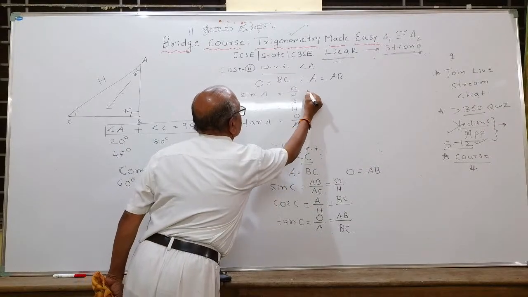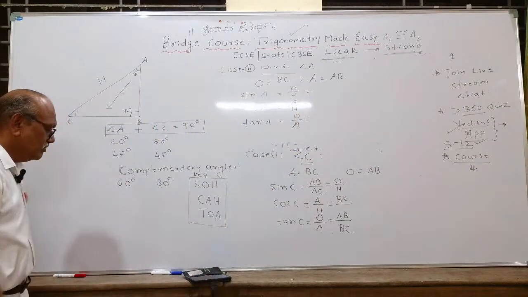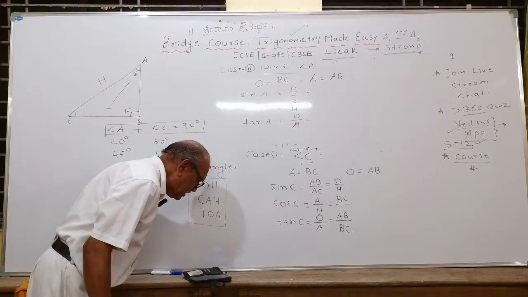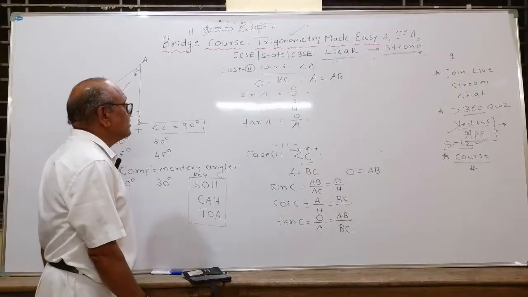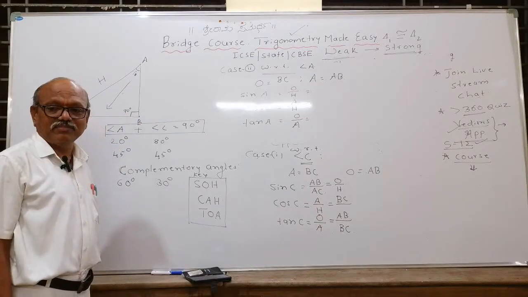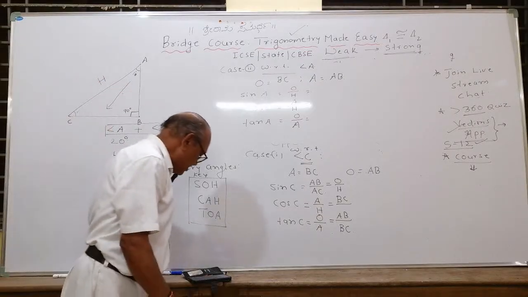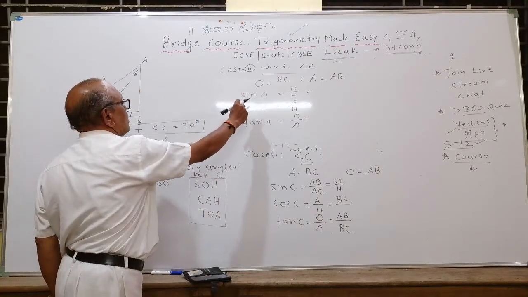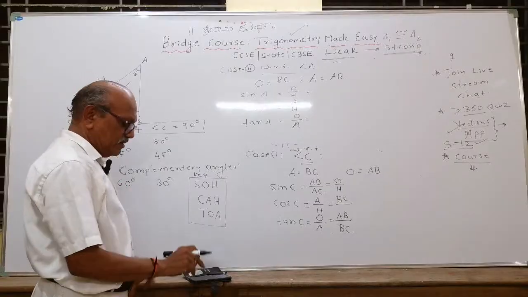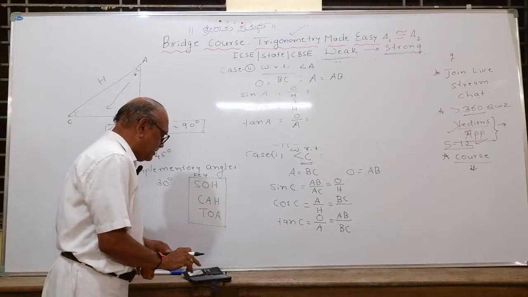Now, in terms of sides of the triangle, you write. Take some 10 seconds. All the three: sin A, cos A, tan A. Let me see how many of you write correctly.